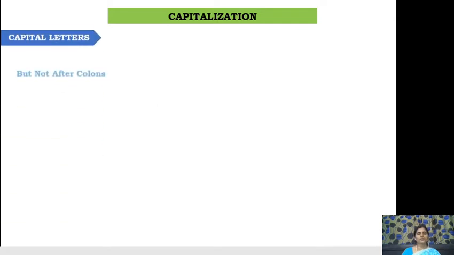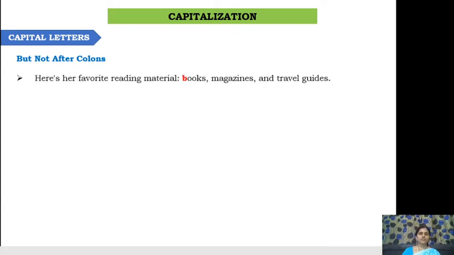And the other thing is, after colons, usually what we do is, if after the colon there is a complete sentence, then we start that with a capital letter. Or if we have some individual words, then there is no need of using a capital letter. This is one exceptional rule that we have to remember.